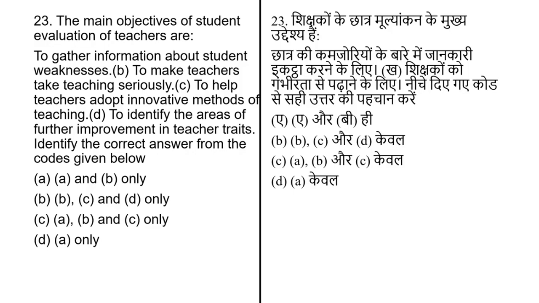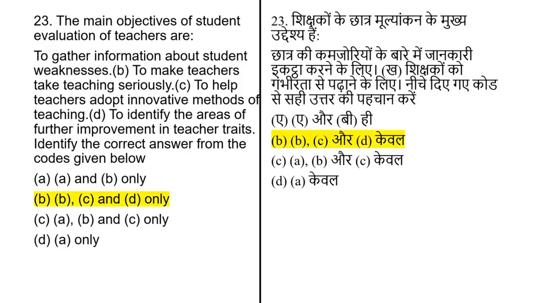The main objective of students' evaluation of teachers are to gather information about student weakness, to make teacher take teaching seriously, to help teacher adopt innovative method of teaching, to identify the area of further improvement in teaching trait. Identify the correct answer from the code given below.